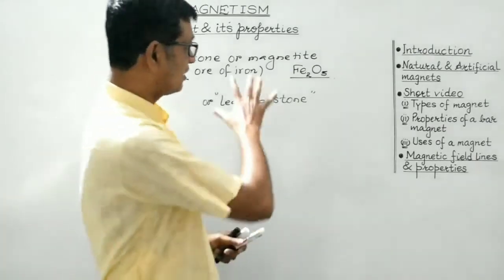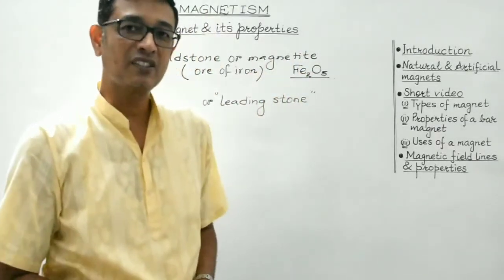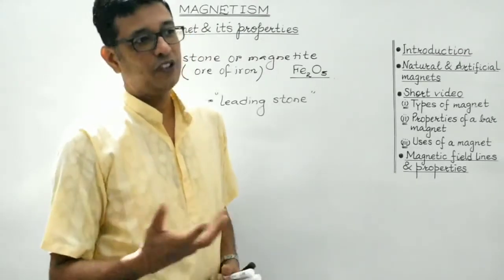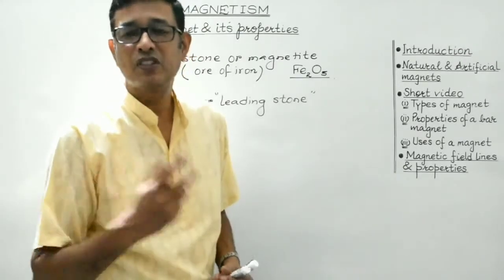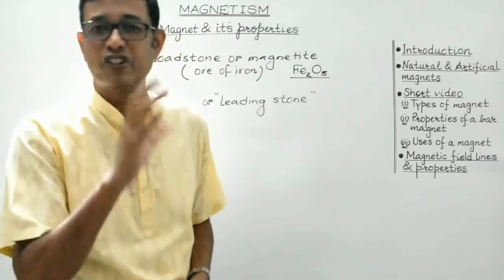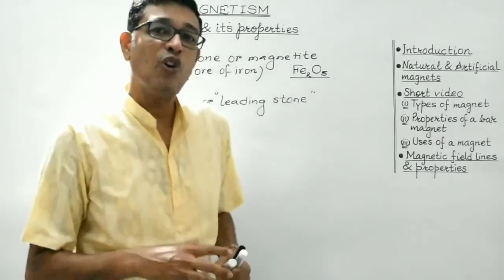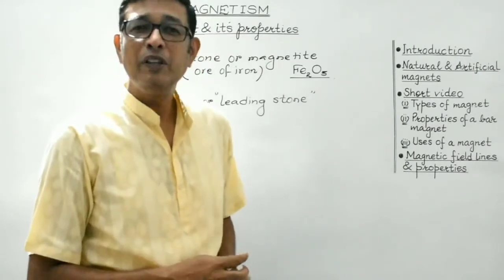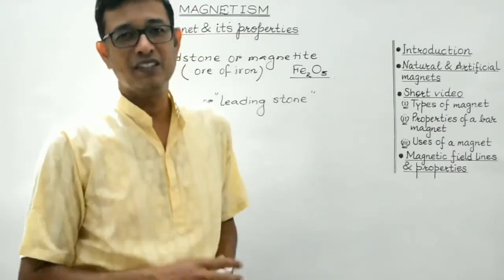Now students, there are some drawbacks of these natural magnets. Obviously, they have low magnetization, and they have odd shapes. They don't have any regular shapes, isn't it? So due to their odd shapes and low magnetization, they can't be used for any practical purposes.